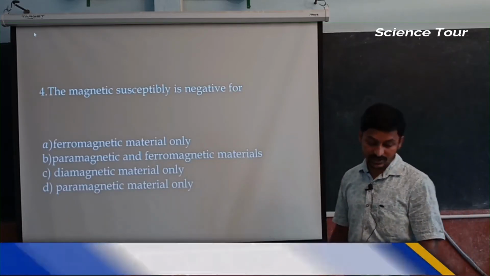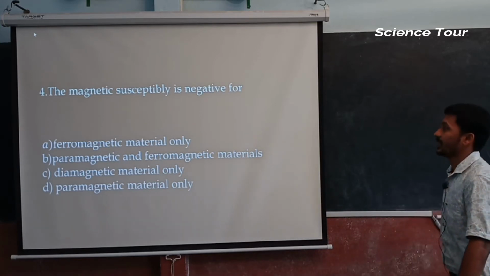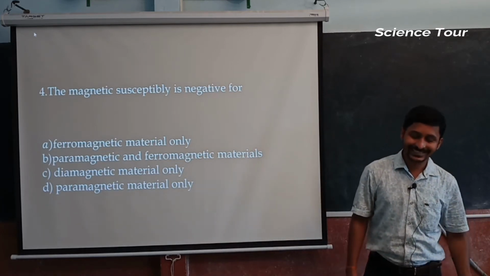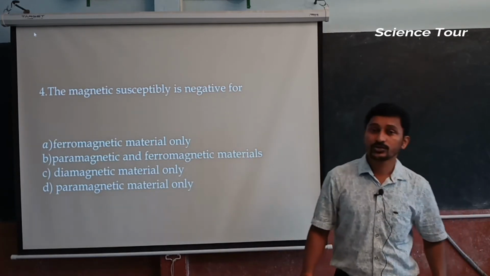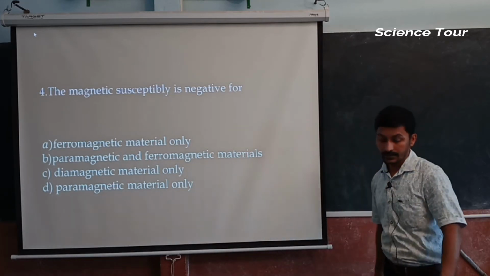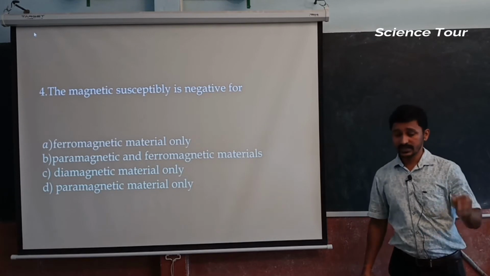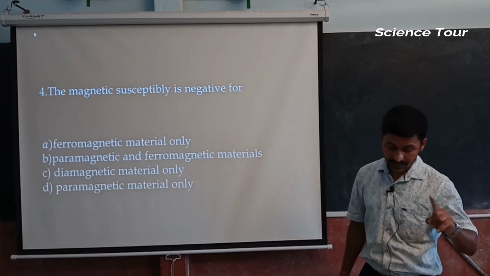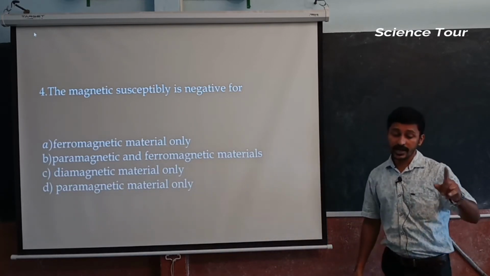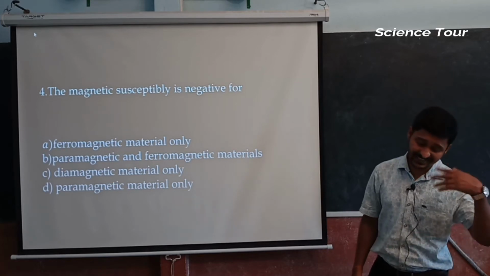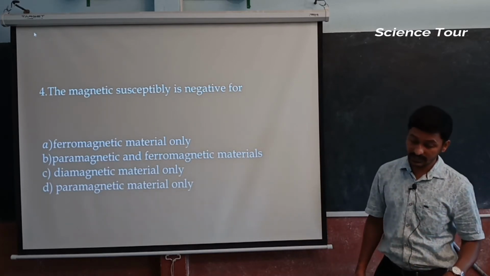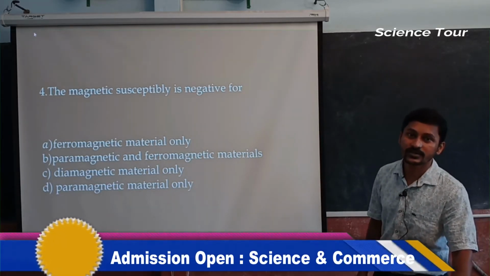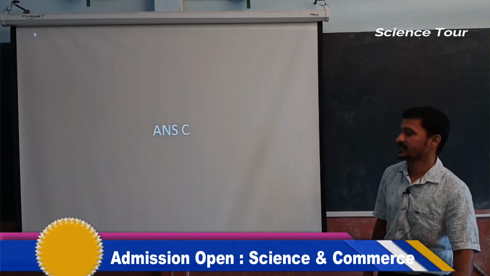Now I think you can solve this on your own. The magnetic susceptibility is negative, which came in the 2016 NEET examination. Ferromagnetic substance, no, it is not negative. Paramagnetic substance, no, it is not negative. Diamagnetic substance, it seems that it is negative, but let's see what the fourth option is. Paramagnetic material only, no. It is negative for diamagnetic substance. That is, the answer is C.